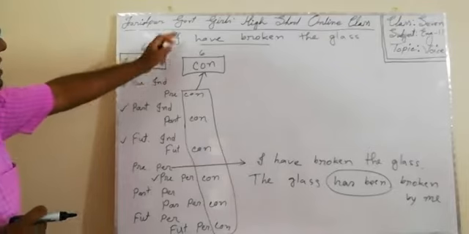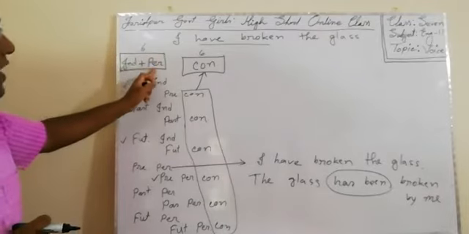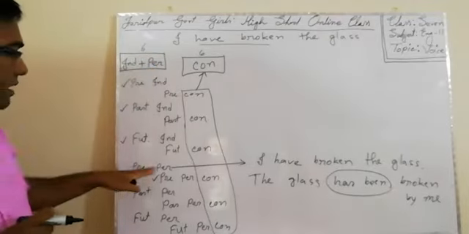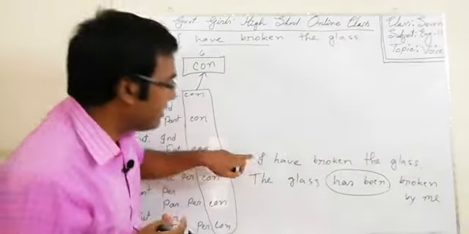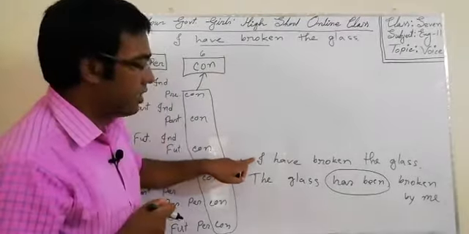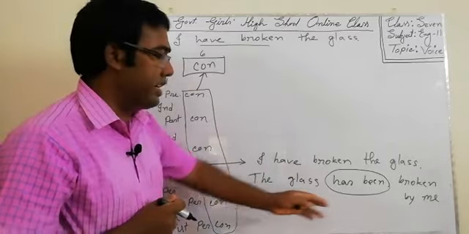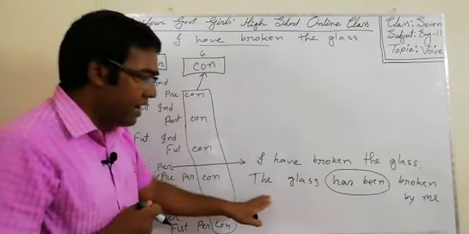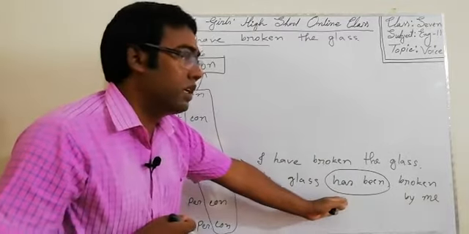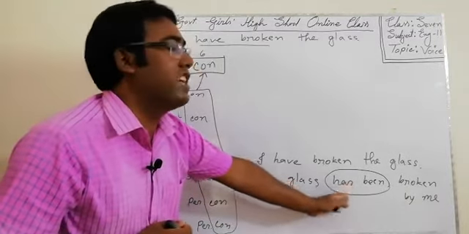So, this sentence was present perfect. I have written present perfect: I have broken the glass. Since the sentence is present perfect, take the auxiliary from present perfect continuous. There remains "have been" or "has been". With the subject glass, you should choose the verb "has been".